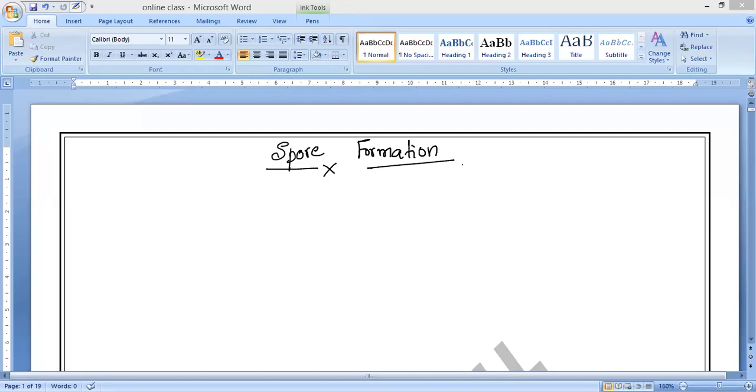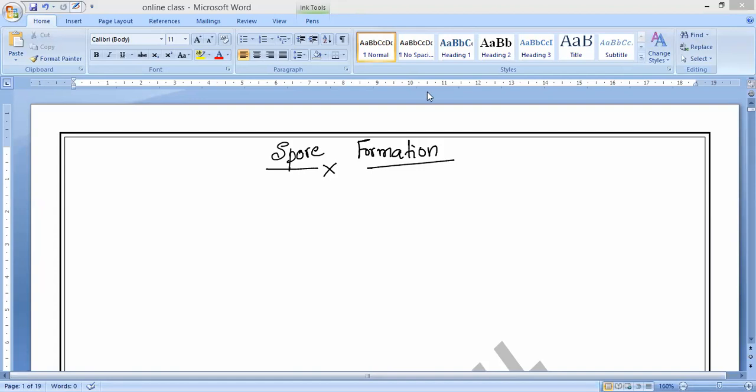Yesterday itself I said what the meaning of spore formation is. Let us see now how it will happen and where it will happen. What are the examples of this? That is all we'll discuss in today's class, as well as the next type of asexual reproduction, that we call regeneration.